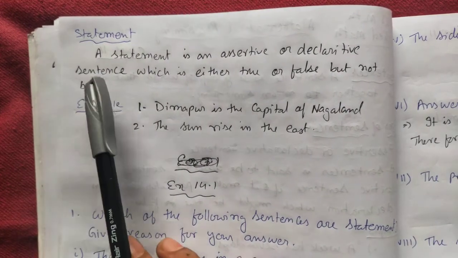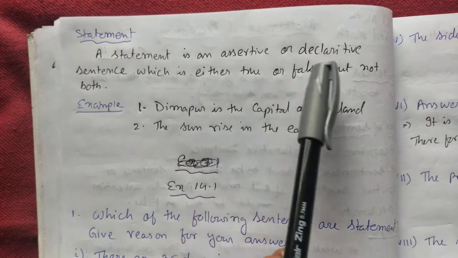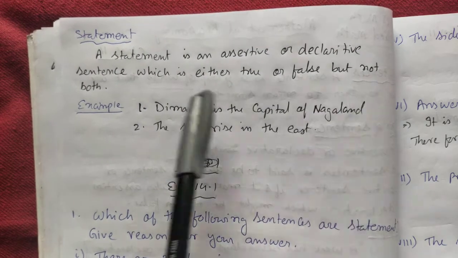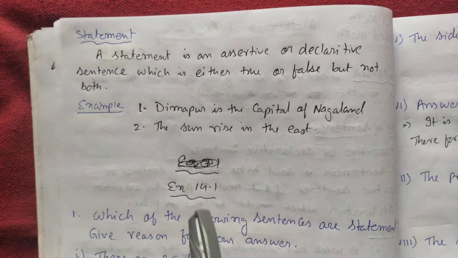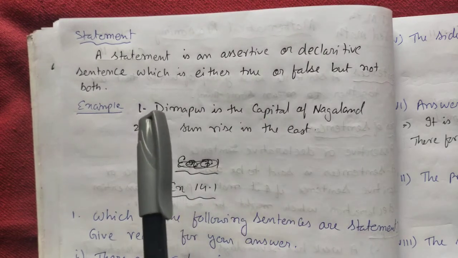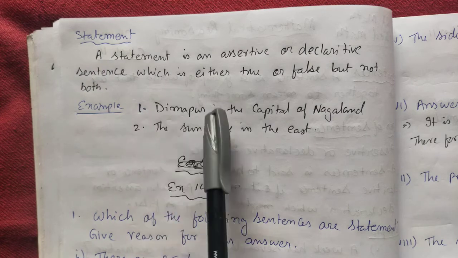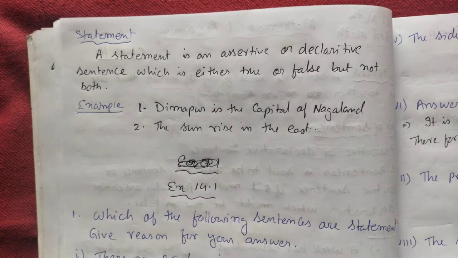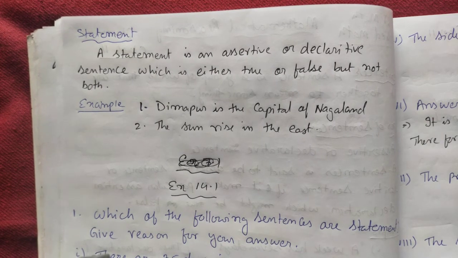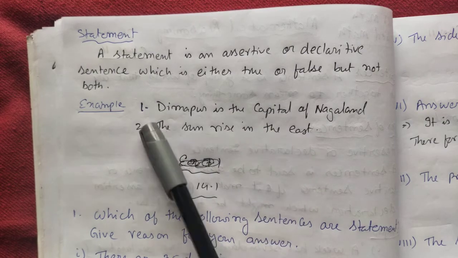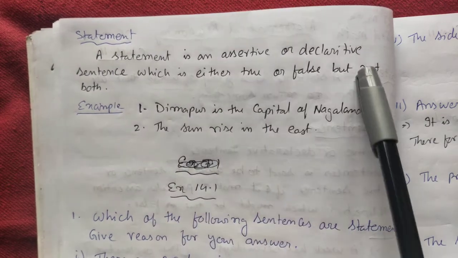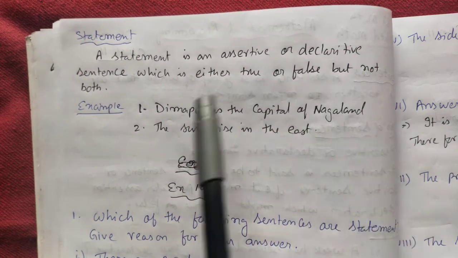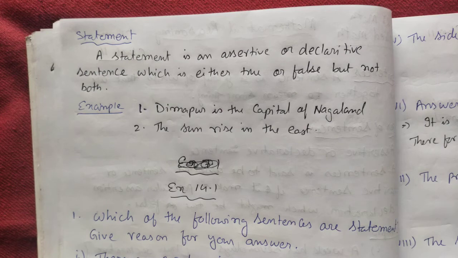What is a statement? A statement is nothing but an assertive or declarative sentence which is either true or false, but not both. It cannot be both. It is an assertive and declarative sentence. It cannot be an interrogative sentence, it cannot be an imperative sentence, and it cannot be an exclamatory sentence. If it is both true and false, that means we cannot say it's a statement.